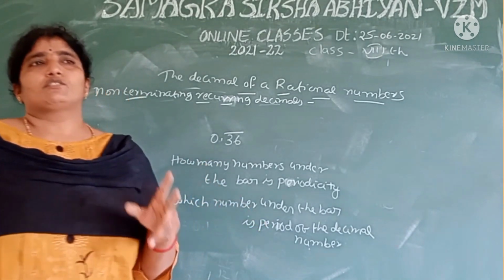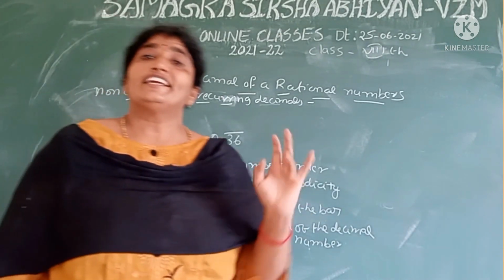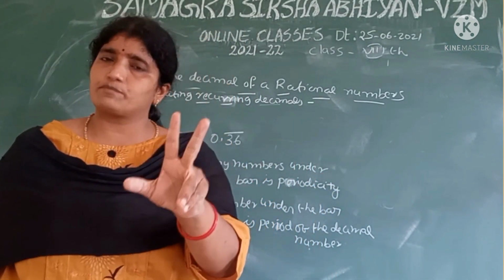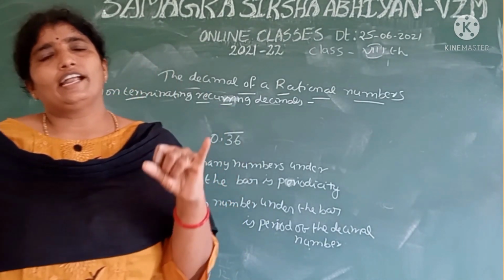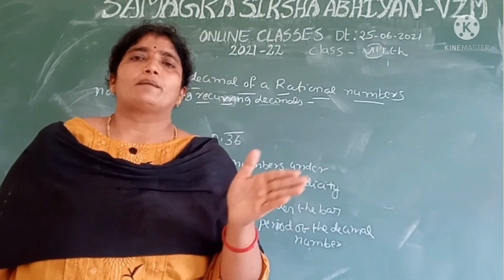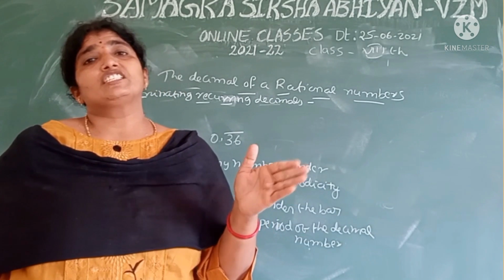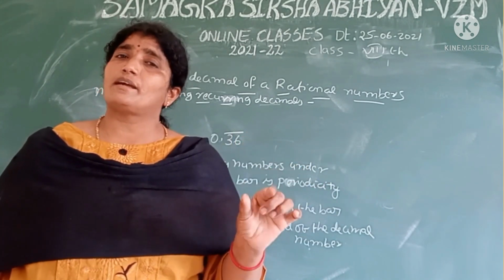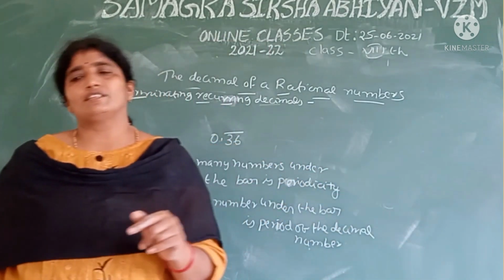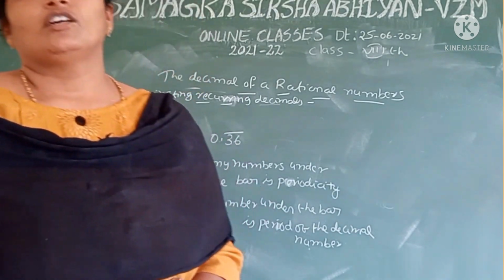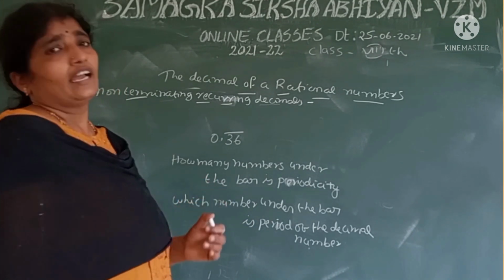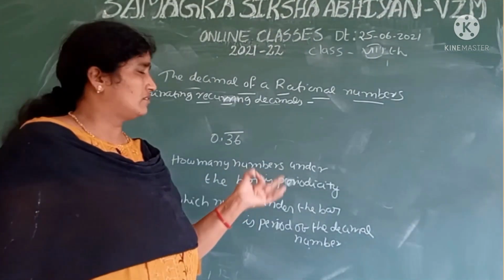The decimals are 2 types. What are they? Terminating and non-terminating recurring decimals. The decimal form of rational numbers is 2 types. Terminating means the decimal part is ending; this type of decimals are called terminating decimals. Decimals which are not ending and a certain number is recurring are called non-terminating recurring decimals. We have to understand this concept. Now you should all do many more examples like this, then you get a good knowledge about these topics.